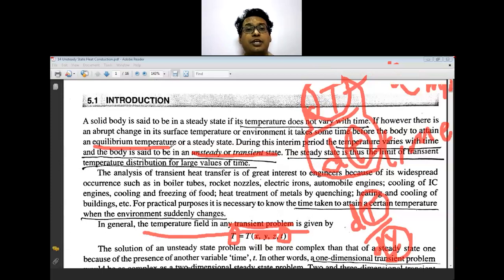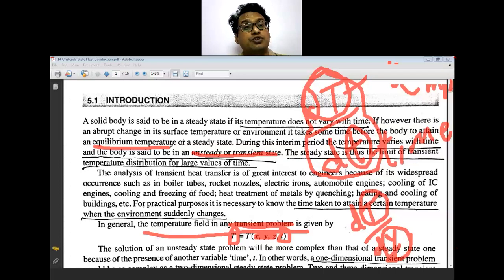That thermometer, which is at lower temperature, is exposed to a body temperature slightly higher than its initial temperature. So the thermometer slightly increases the mercury level, and you can note down the variation in the temperature also. So this is the unsteady state condition.